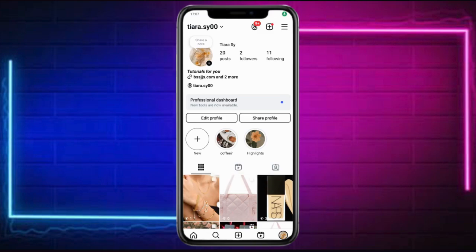Hi, in this video I will show you how to get the top comment on Instagram. This is applicable and this is an updated method for 2025.